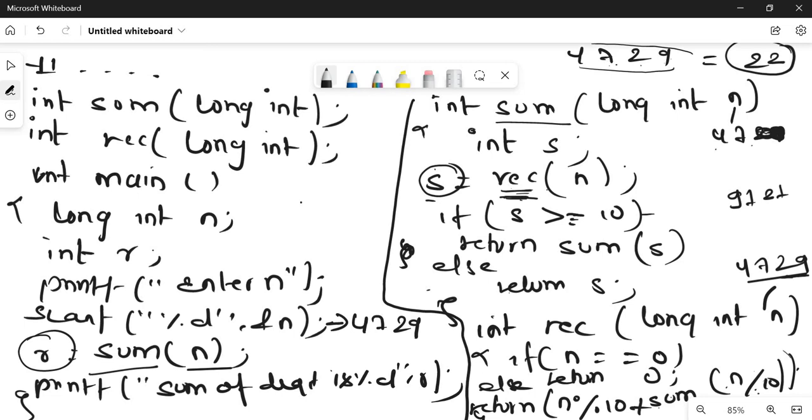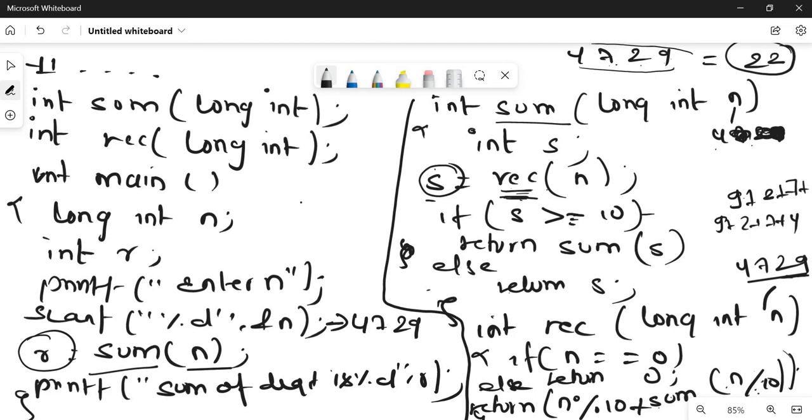Previously it was 9 plus 2, now it becomes 7 plus, and divide by 10 gives 4. The 4 comes here, again it calls itself, so 9 plus 2 plus 7 plus 4, and divide by 10, the value becomes 0.